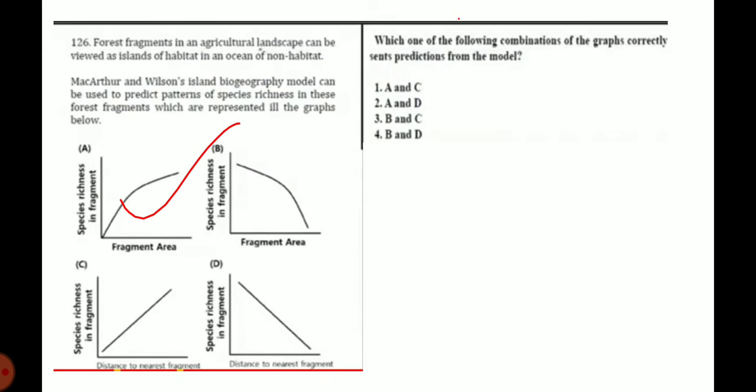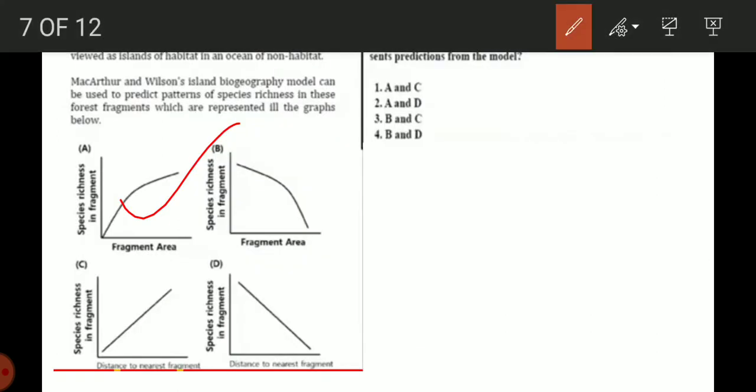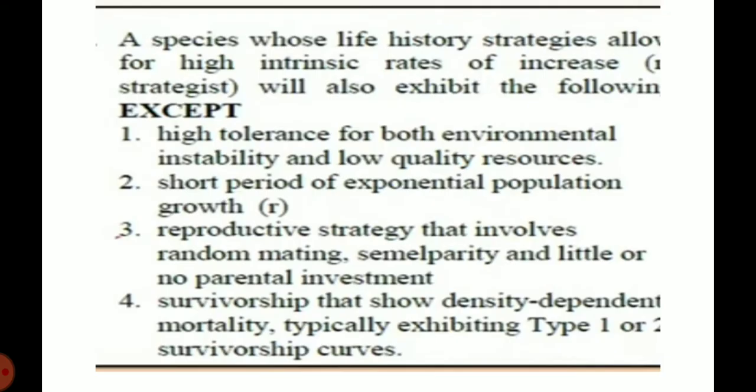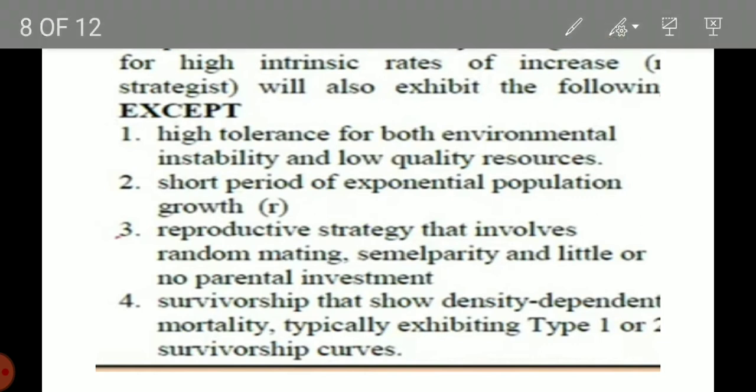And species richness in fragment versus distance from the nearest fragment: as distance from the fragment increases, the species richness decreases. Okay, so the other one is also correct, D is also correct. So A and D is the correct answer. Okay, understood. Then the next question.